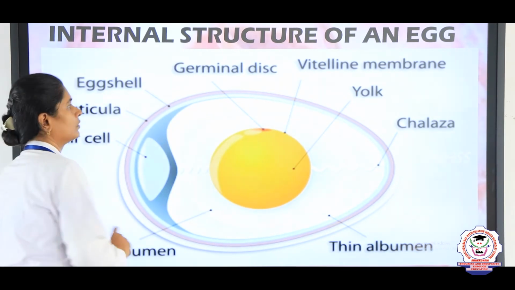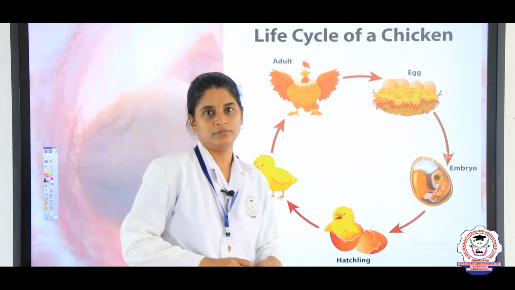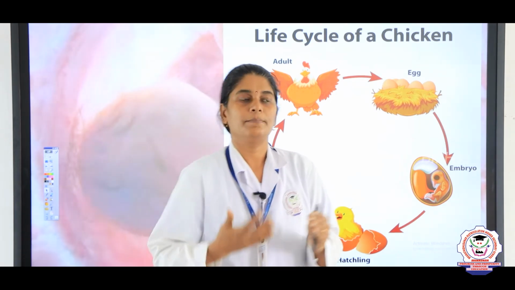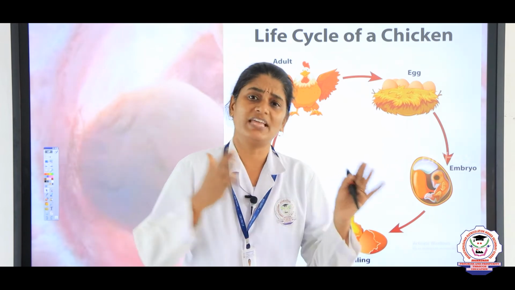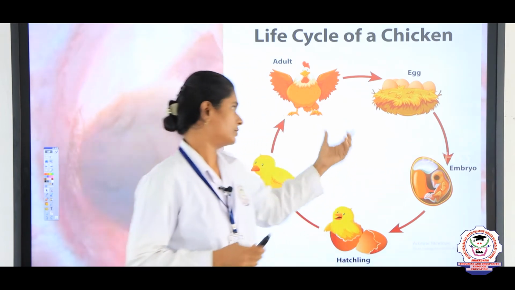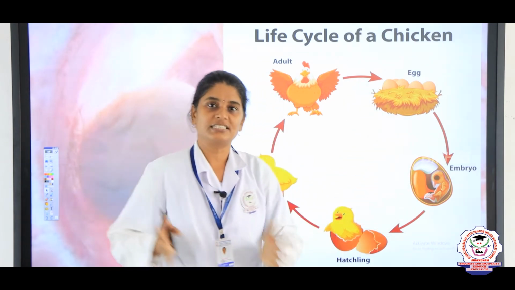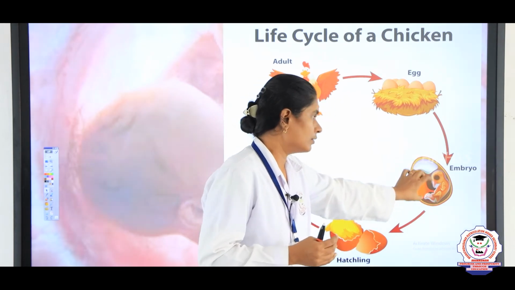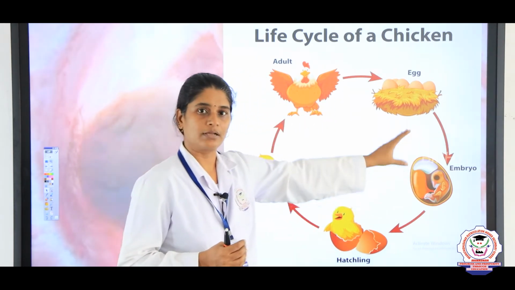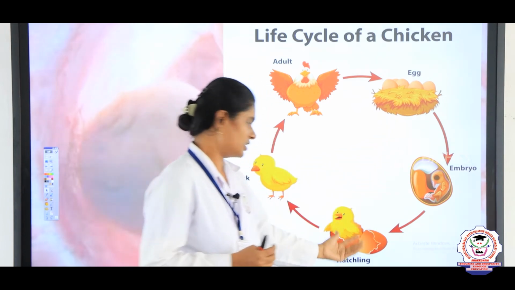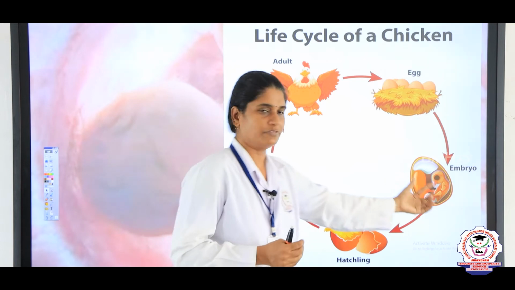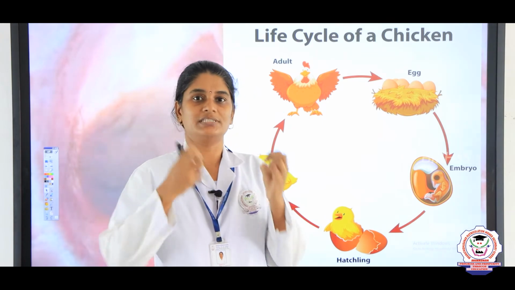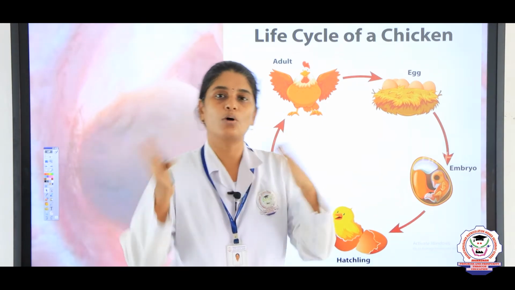Now let us see the life cycle of a chicken. We know that the embryo undergoes various stages of development inside the egg. Once the egg hatches, the baby chick comes out of the egg. Once the development is over and the egg matures, the baby comes out of the egg.